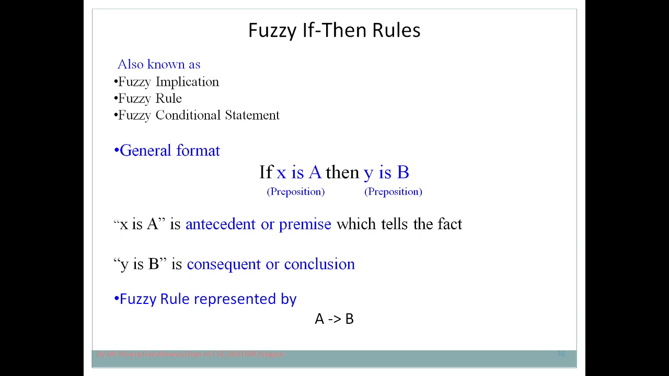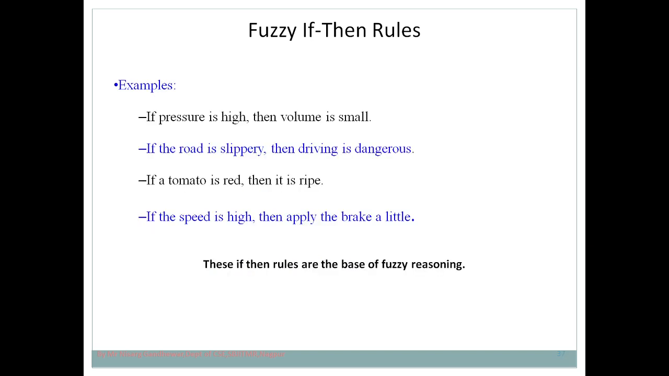There you understand what is the use of a fuzzy rule. Fuzzy rules play a very important role, and according to those fuzzy rules your fuzzy inference system works. Now let's take an example of fuzzy if-then rules. Here I have taken, for example, if the pressure is high, then volume is small. So "pressure is high" is called the premise, whereas "volume is small" is called the conclusion.